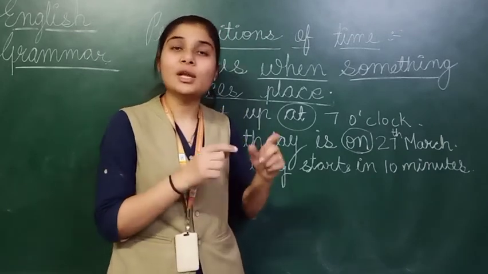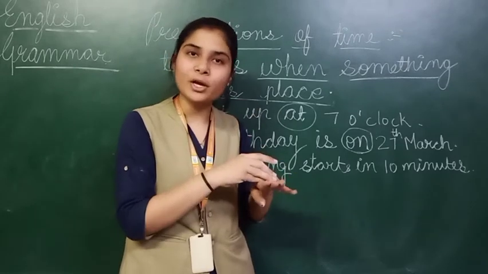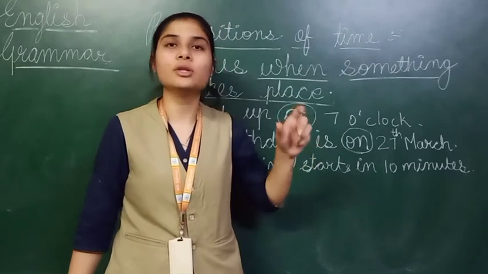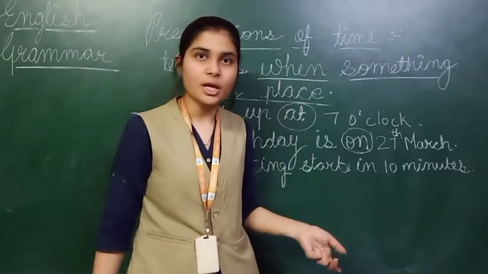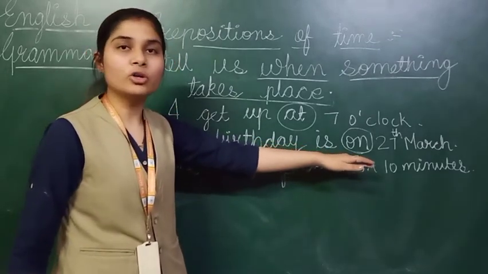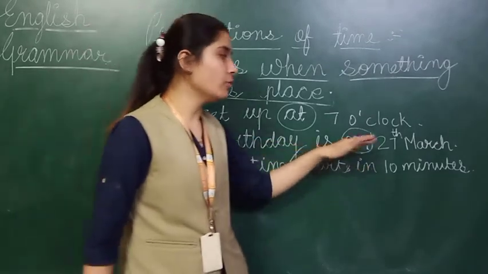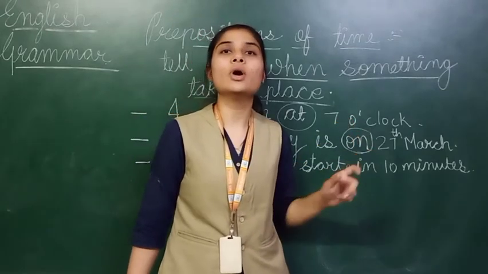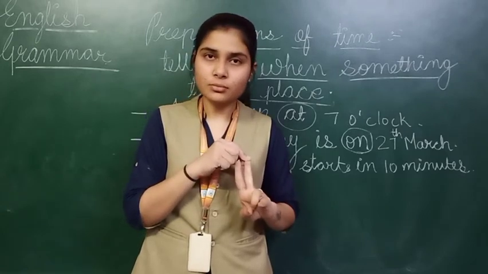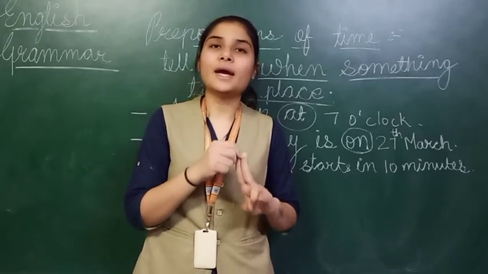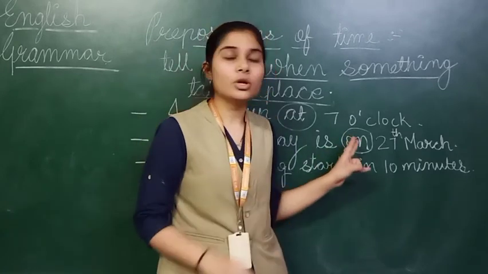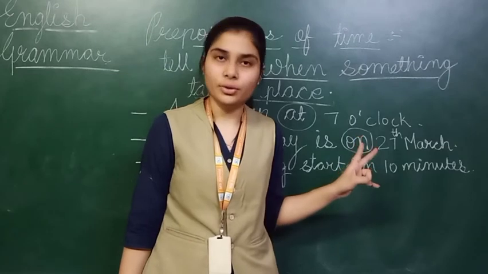और वो चीज है तो लेकिन कहाँ पे? अगर कोई चीज किसी के ऊपर हो, it means they are showing us that something is on that particular place. So when we are talking about time, we are using the word on also for the preposition of time. Almost always we are using on for mentioning dates. For dates and days we are using the preposition of time on, right?